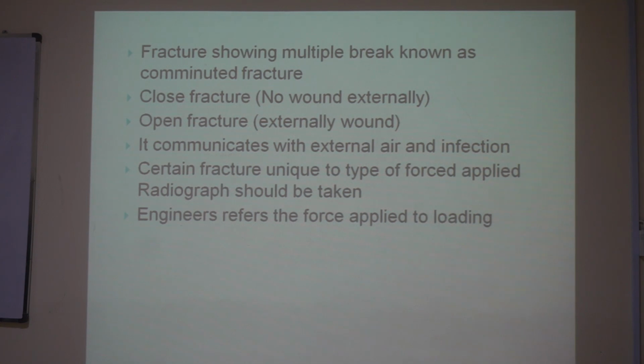Again, we divide it into closed fracture and open fracture. The closed fracture means there is no external wound. The skin is intact, no bruise, no laceration of the skin. This is the closed fracture. While by open fracture, we mean that there is a wound. The bone is open. There may be laceration or incised type wound or other injuries over the bone, and that is open fracture.